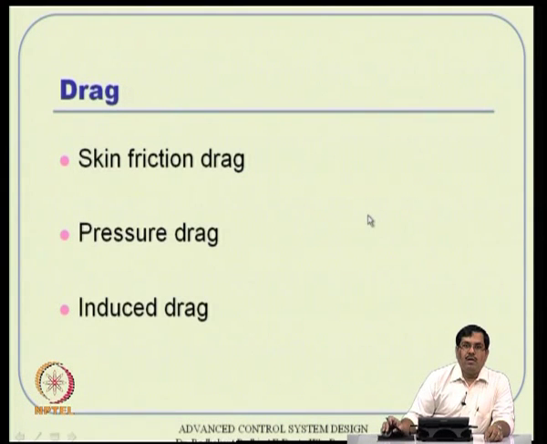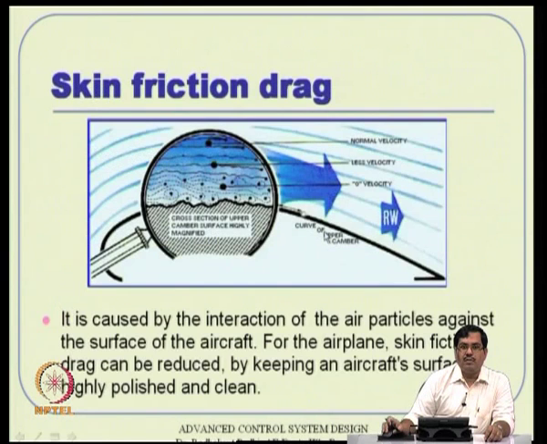Okay. Now, coming to drag components, you can visualize why this drag is coming. There are components like skin friction drag, pressure drag, induced drag, and various others. Let us see very quickly. Skin friction drag is essentially because of surface non-smoothness. So, if you take a very big microscope, you can see that what you feel is a smooth surface is not really very smooth. It has some surface roughness. Because of that, there will be local circulations and things like that, essentially a friction sort of behavior. That is called skin friction drag.